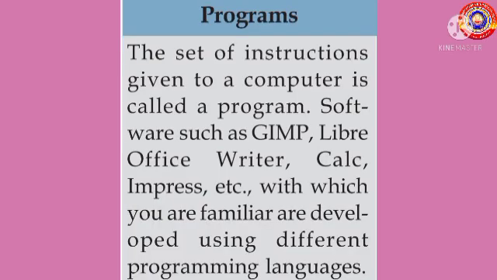Programs. The set of instructions given to a computer for performing a task is called a program. Software such as GIMP, LibreOffice Writer, Calc, Impress, etc., with which we are familiar, are developed using different programming languages. Now let's learn about programming language.